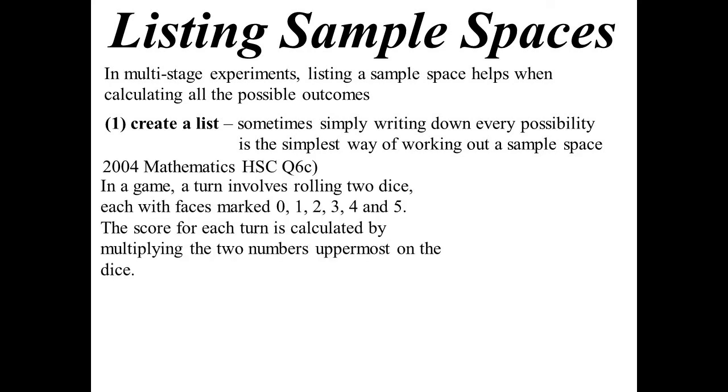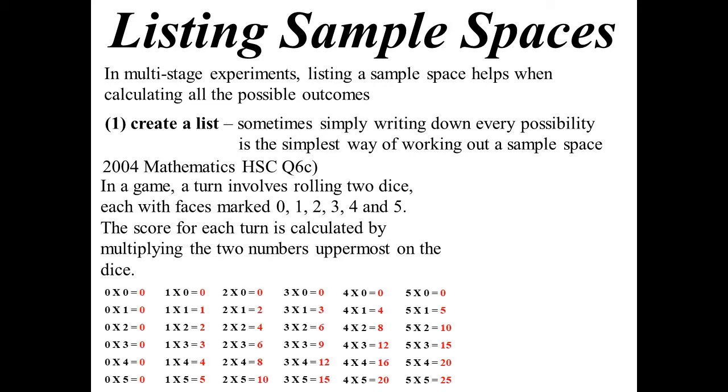Here's quite an old example from the 2004 HSC. We've got this game, it involves rolling 2 dice, but our dice are a little bit unusual. Instead of being numbered 1 to 6, they're numbered 0 to 5. The score for each turn is calculated by multiplying the 2 numbers that appear uppermost. So I'll just write out every possibility, and in red I've also written down the result. If they both turn up 0, we get 0, and if one turned up a 3 and the other a 2, we get 6, and so on. So I now know what every possibility is.